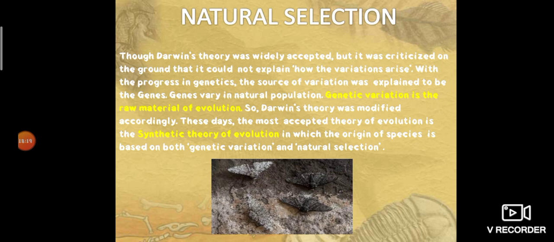Darwin said only about natural selection. Variation happens in the organism. Nature selects the favorable variation, and nature selects the organism which fits the environment. But nowadays we know that genetic variation is also important. So the synthetic theory of evolution was proposed, and that theory states that the origin of species is based on both genetic variation as well as natural selection.